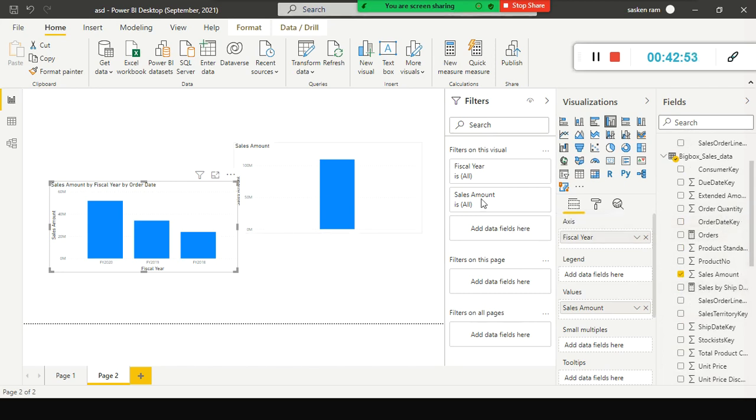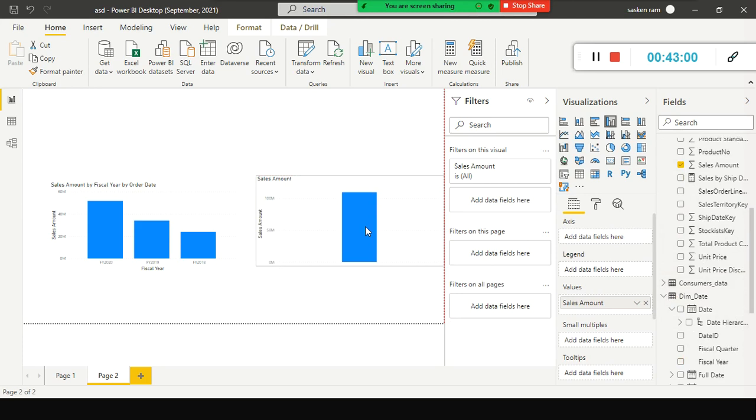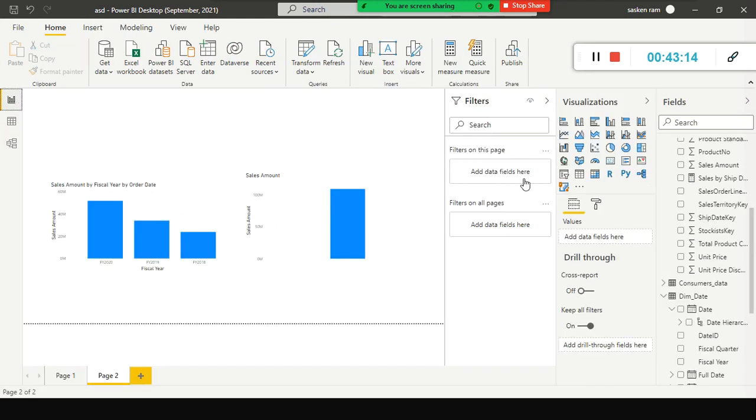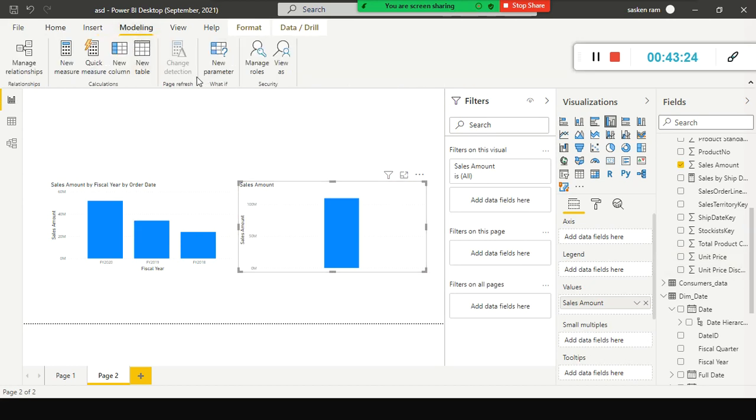With that it shows. But how can you show the sale amount based on the shipment date? How can I show that? For that, you can create an inactive relationship. Just because you create an inactive relationship, the data will not change, nothing will happen here. So one approach, if you want to view the sales amount by ship date, is that you can go to the modeling tab and create a new measure.